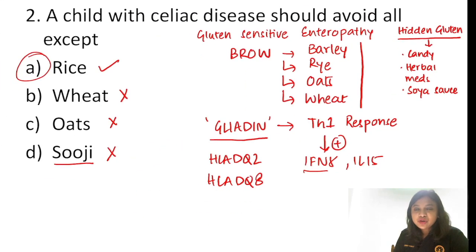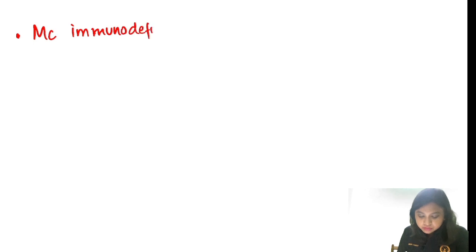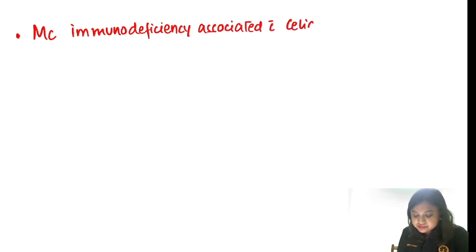Now, we would also like to know some MCQs related to celiac disease. First is the most common immunodeficiency associated with celiac disease.